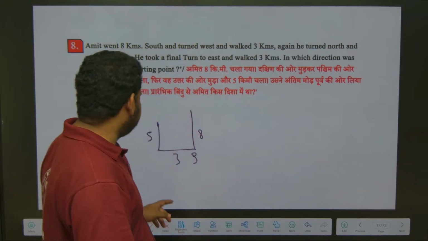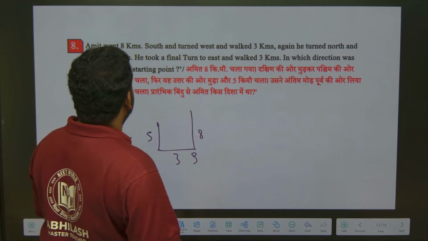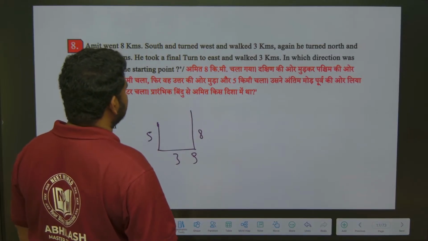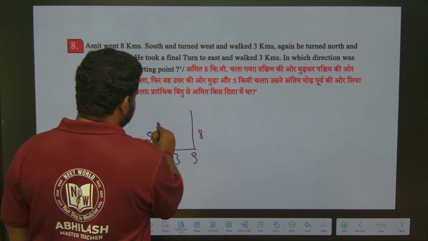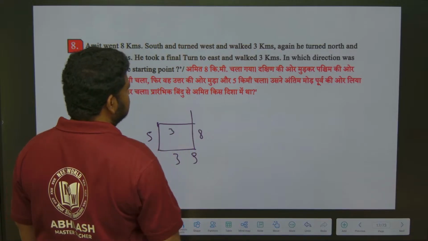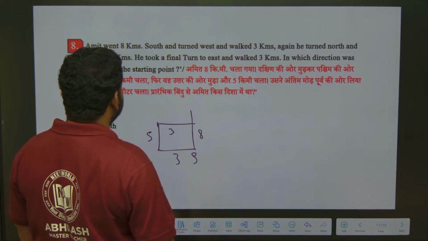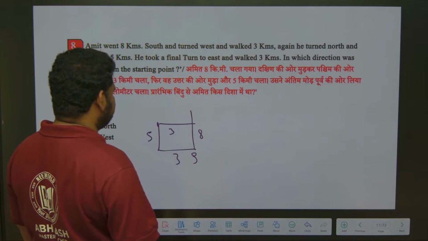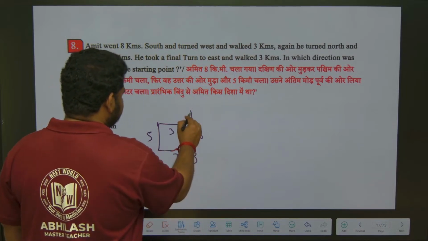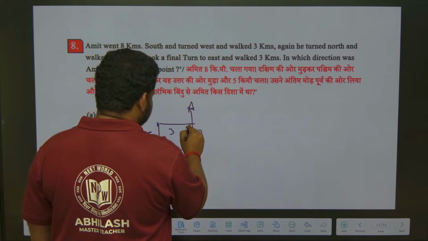He took a final turn to east and walked 3 kilometers. In which direction was Amit from the starting point? So Amit was here. Now he is here.